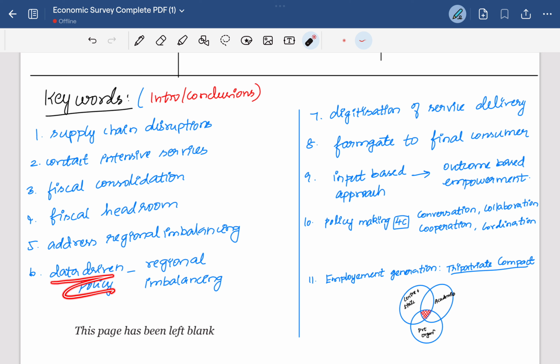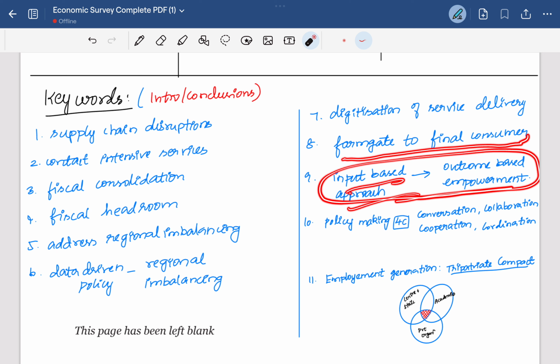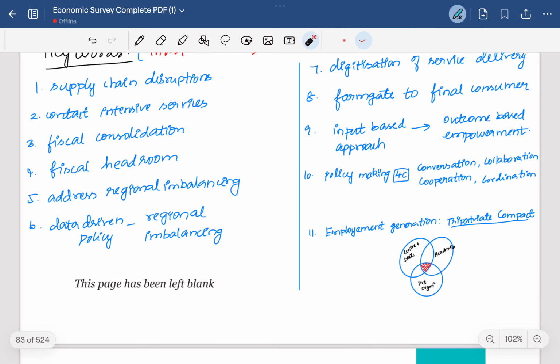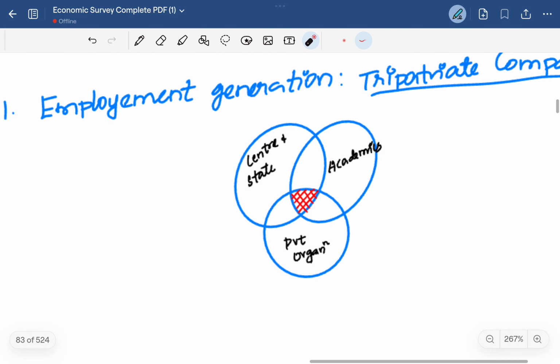Data driven policy and regional imbalance, digitization of service delivery using the JAM Trinity and other schemes, farm gate to final consumer, input based approach to outcome based empowerment, policy making which includes the 4 C's: conversation, collaboration, cooperation, coordination. Then employment generation through a tripartite compact, which includes the center, state, academia and private organizations, which is necessary for employment generation.